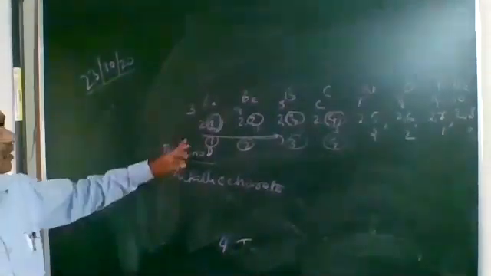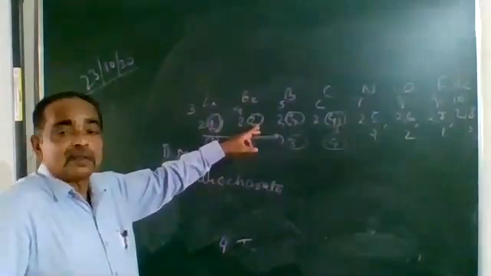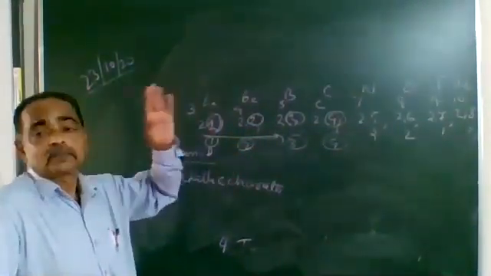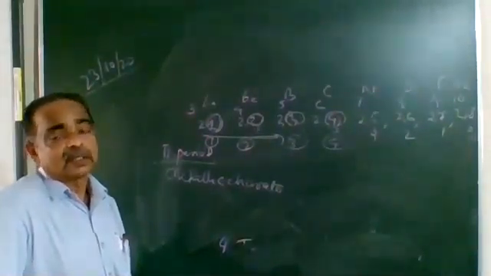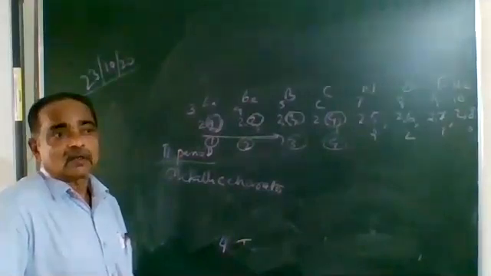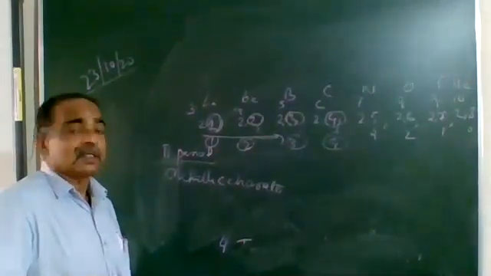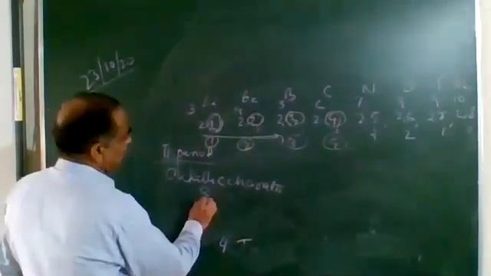The one which loses electrons most easily is most metallic, and the one which does not lose any electron is most non-metallic. So metallic character decreases, non-metallic character increases. Understood? Electropositive character decreases, electronegative character increases. Understood? The next one, size of atom.